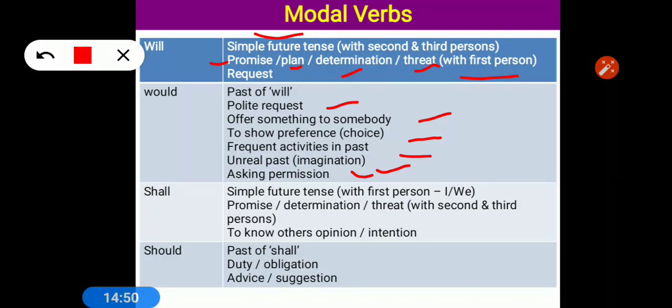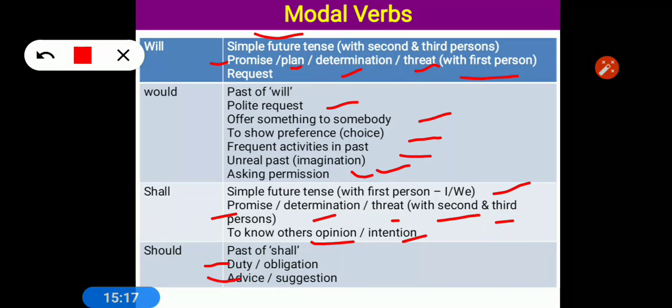Shall, just like will, is used for showing future, but shall is used with I and we. But in the conditions of determination, threat and plan, it is just the opposite, meaning it is used with second and third person. To show or to know others' opinion, we use shall. Should is used for duty and for giving advice. Our duty means अपना कर्तव्य. For showing our duty we use should.